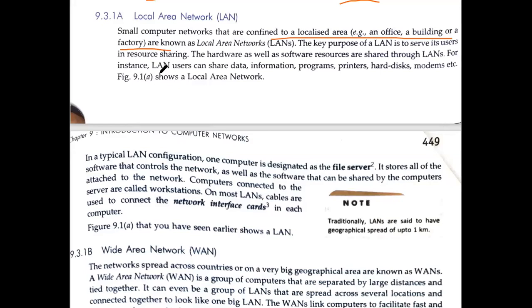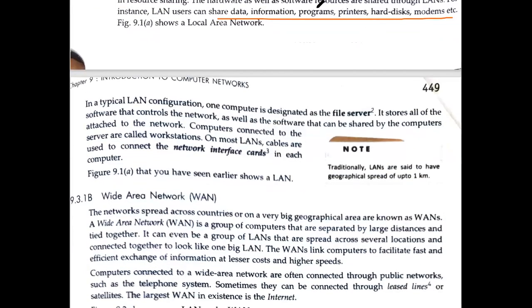Okay, then it is given the use. LAN users can share data, information, programs, printers, hard disk, modem, etc. So this is the purpose of making a LAN. It means if you have a LAN, you can share data, information, programs, printers, hard disk, modems, etc. So for LAN, what you have to understand is geography.